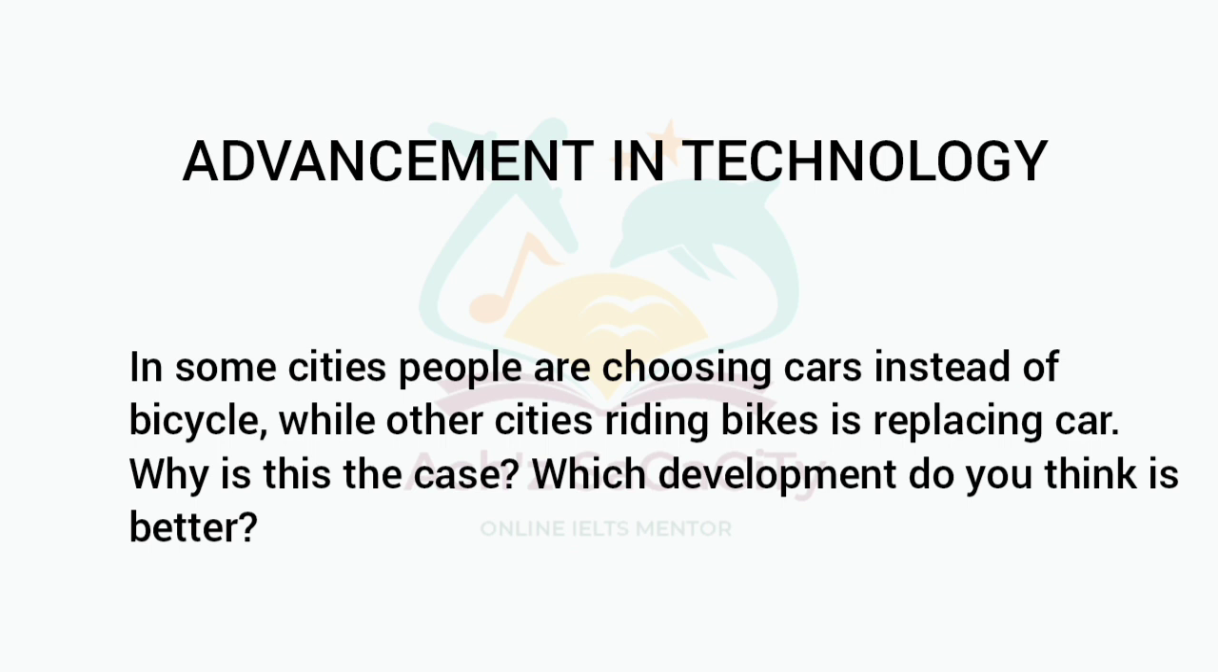Next one, advancement in technology. In some cities, people are choosing cars instead of bicycles, while in other cities riding bikes is replacing cars. Why is this the case? Which development do you think is better? So it's coming under two-part type of question. You need to answer both parts of the question.